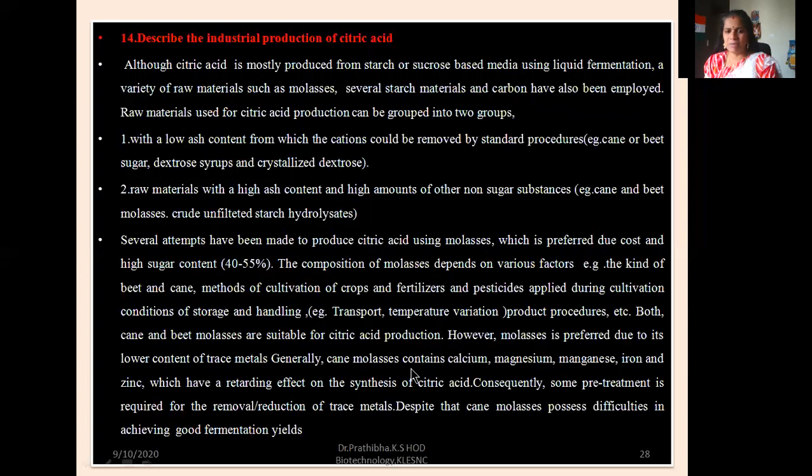Generally, cane molasses contains calcium, magnesium, manganese, iron, and zinc, which have a retarding effect on the synthesis of citric acid. Consequently some pre-treatment is required for the removal or reduction of trace metals. Despite that, cane molasses poses difficulties in achieving good fermentation yields.